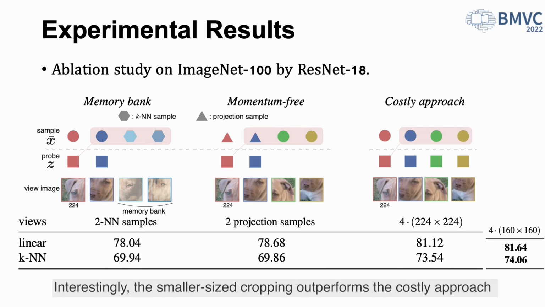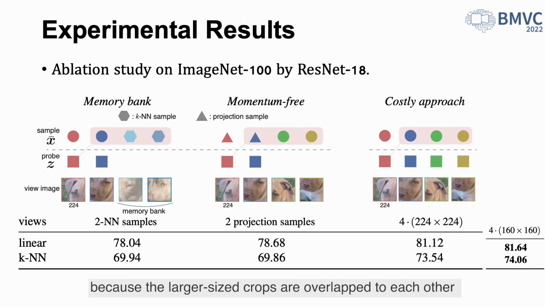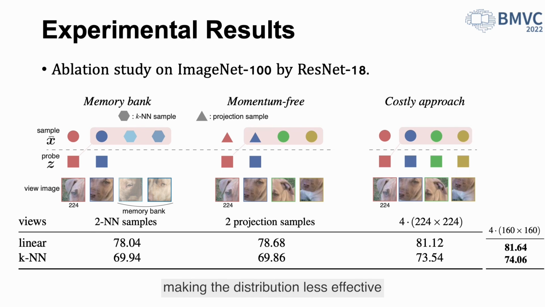Interestingly, the smaller size cropping outperforms the costly approaches because the larger size crops are overlapped to each other, making the distribution less effective for improving robustness of feature representation.